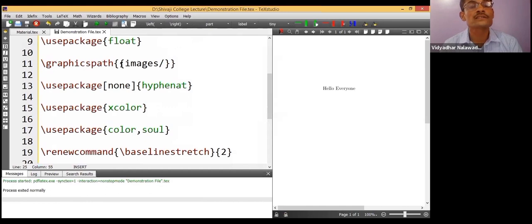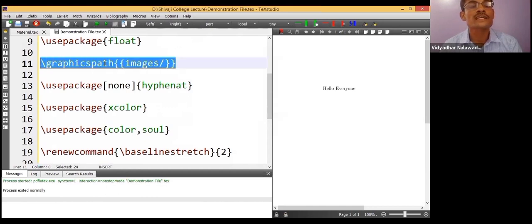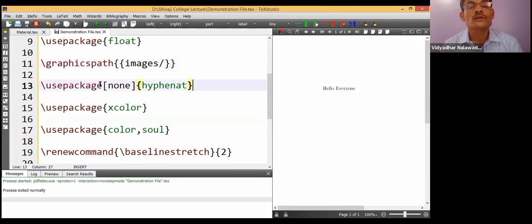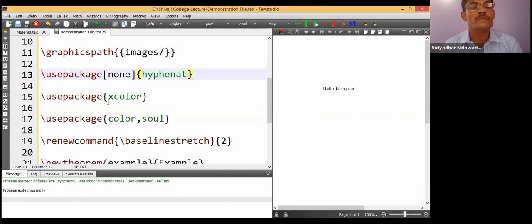We must give the graphics path, which is given in this line. I'll be explaining this later. We must use package nonbreak. This will help us not to break words in a paragraph, because many times a word gets broken down and half of the word appears in the next paragraph.